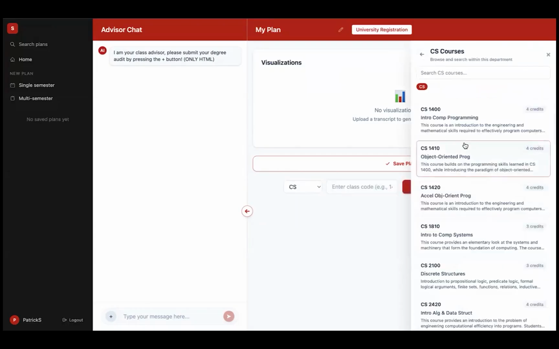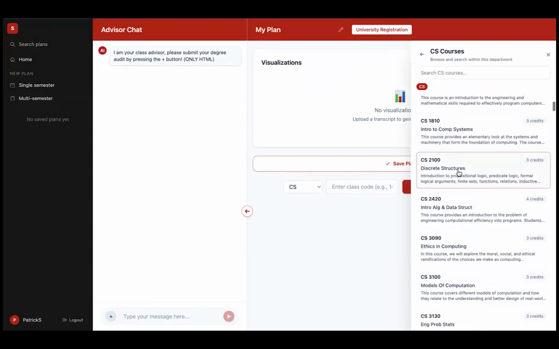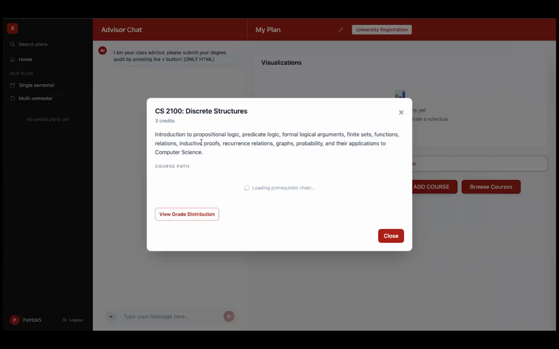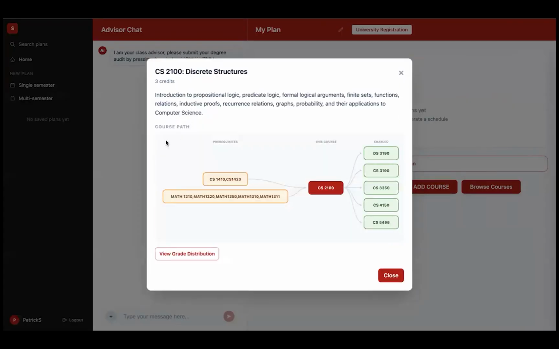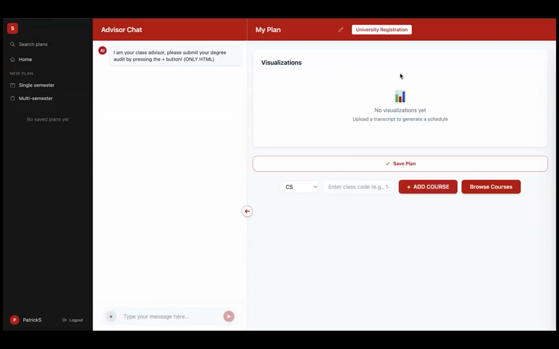For example, if we jump into CS here, we can take a look at CS 2100. You can see we've got the description and the number of credits it has. We also have a visualization of the prerequisites that this course requires and which courses it unlocks. So let's go back to our use case, and let's say we want to get a suggestion for the starting programming course. So I'd say, I'm a freshman going into CS. Which programming course would you suggest I start with?